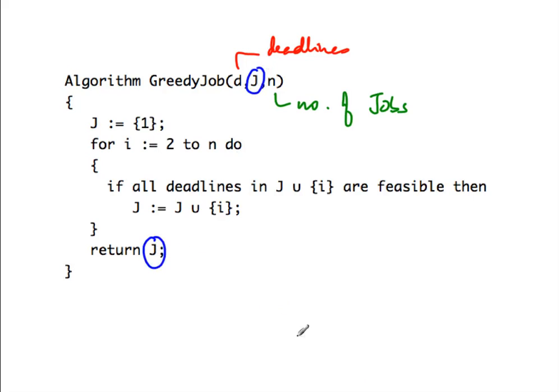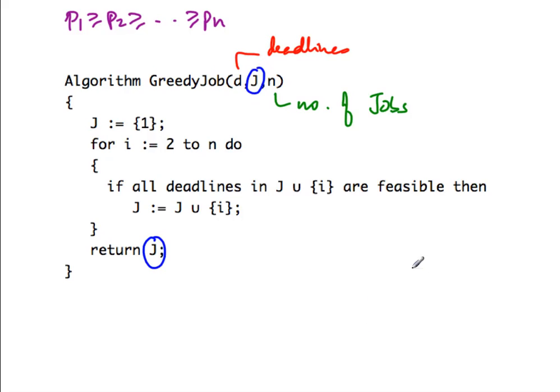Now what is assumed in this is that we are given that P1 is bigger than or equal to P2 and so on, bigger than or equal to Pn, but we don't actually need to know these profits. We are just going to assume that as we go along, each job we pick has a lower profit than the previous one. We just have to ensure that the jobs can be included based on the deadline. So the only useful information we need are deadlines.